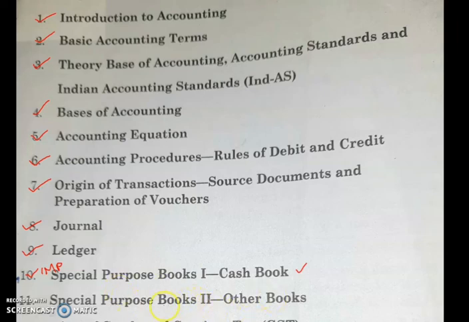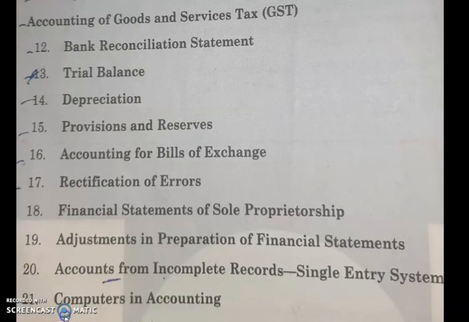And how to prepare a purchase book or sales book with its proper format, you should study. So these 2 chapters are very important from your exams point of view. So practice almost all the problems related to these 2 chapters. Today we will discuss some more chapters, that is Goods and Services Tax, GST.